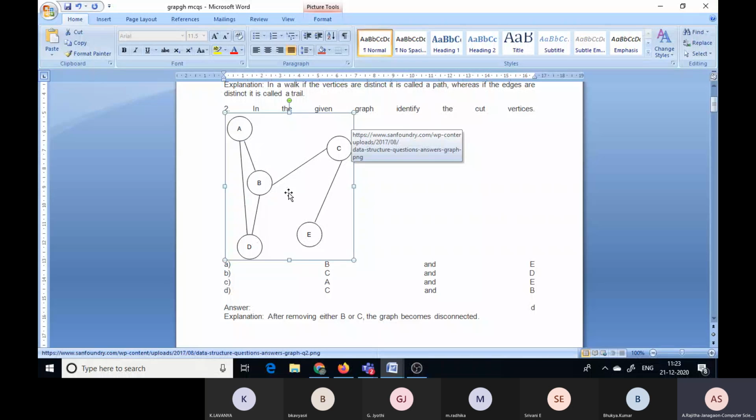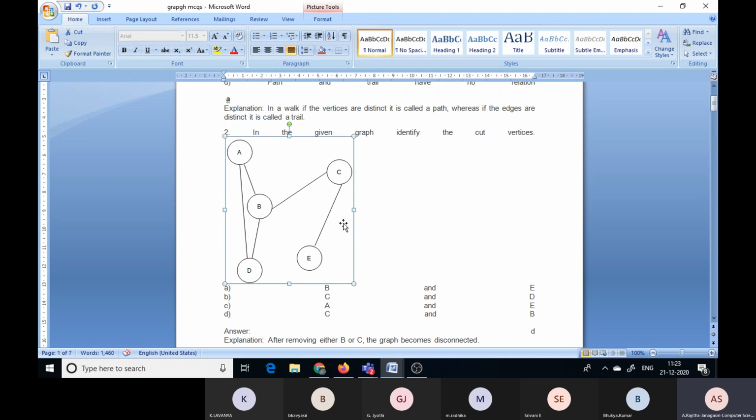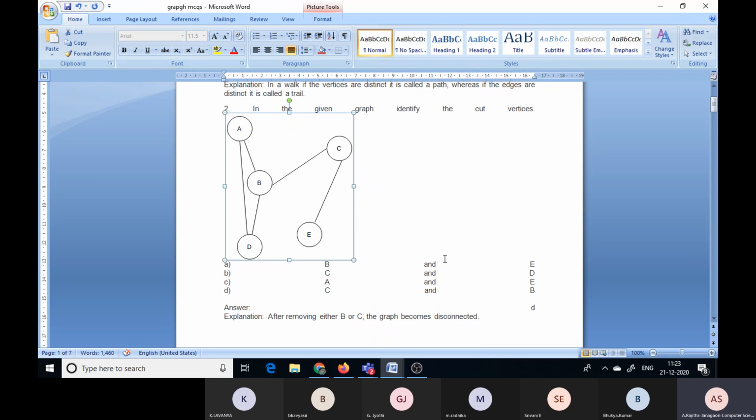So automatically this is removed. So this one is removed. Okay, so this is the concept of a cut vertex. Here in the given graph, identify the cut vertices. That means B is one cut vertex, and one more cut vertex is C. That means suppose you remove this one.